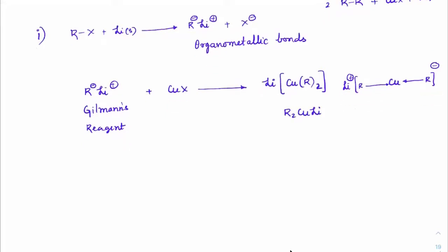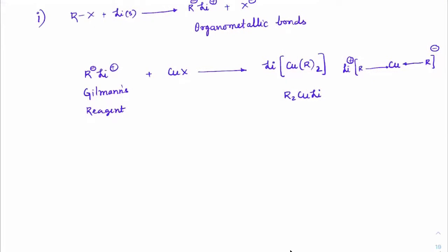Now once you get this complex R2CuLi, the next step is this: if you treat it with R'X, every R minus will attack R' and remove X minus, both happening simultaneously.